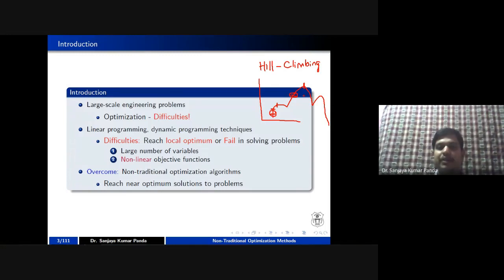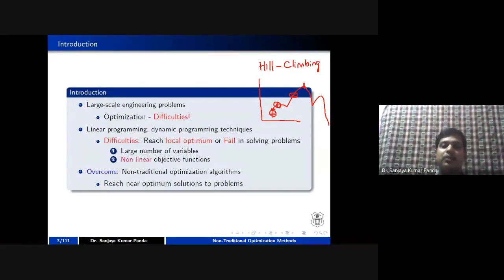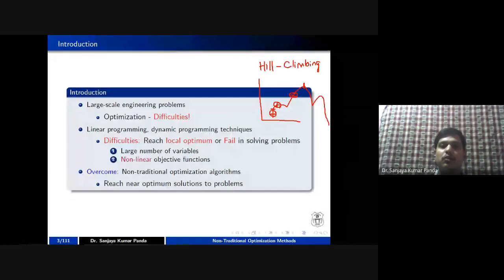So it may happen that once you reach this particular point, it may be your local maximum or it may be your global maximum. By local maximum, I just want to tell you that in your current hill, you are in the top position. And if that top position is top among all the hills, then we can say that is your global maximum, right? That is the maximum part. If the problem is to maximize, then in that case you can go for local maximum or global maximum.